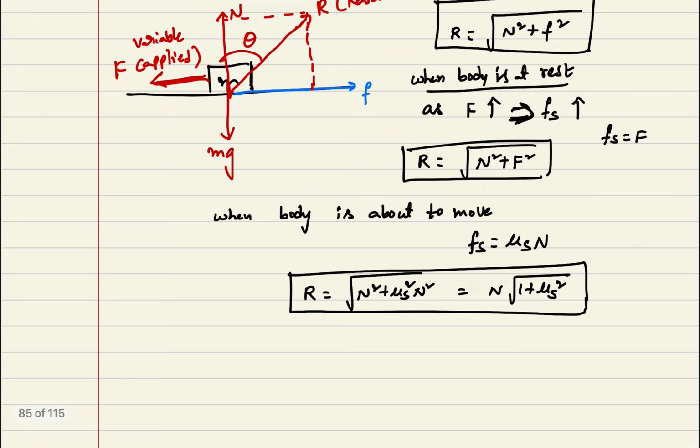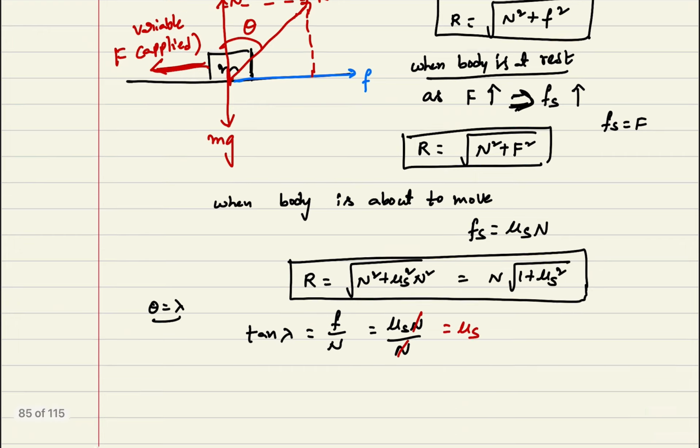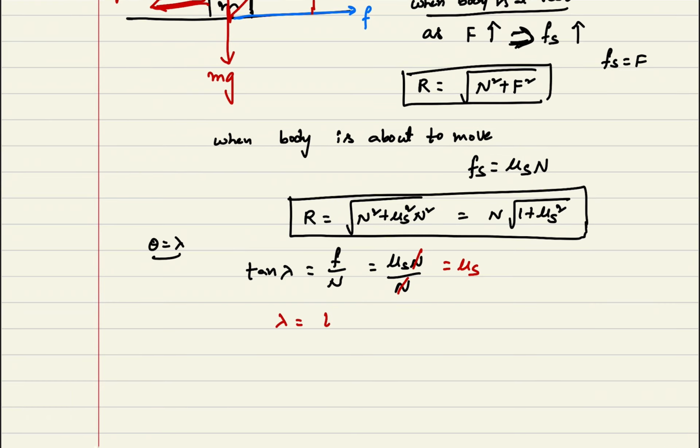And whatever angle it is making, that theta value I am taking as lambda. Tan lambda can be written as the opposite side f divided by the adjacent side N. So you can write it as mu s into N divided by N. Now N and N get cancelled. Finally we get mu s, so lambda is equal to tan inverse of mu s. This is the angle of friction.